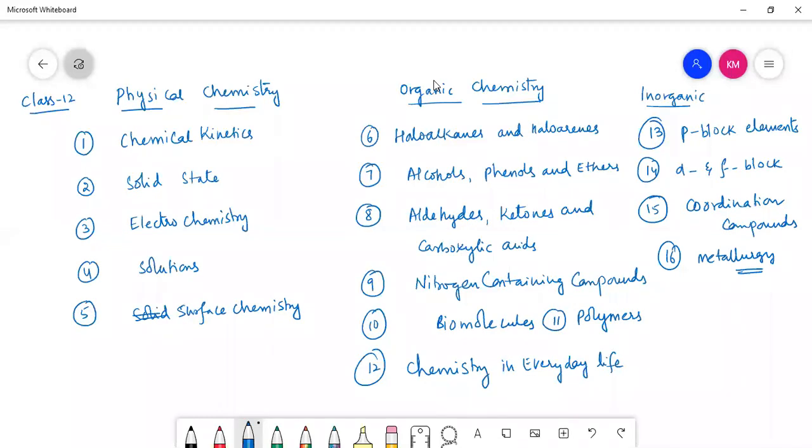Now, based on importance as well as difficulty level, we have chosen a few chapters to discuss, especially for the next 1 month. We have picked out 3 chapters: electrochemistry from physical, and from organic, haloalkanes, haloarenes, and alcohols, phenols, and ethers. Till the schedule comes, we will be discussing these chapters. Hope it is clear, children.